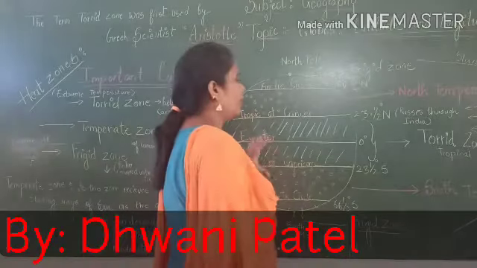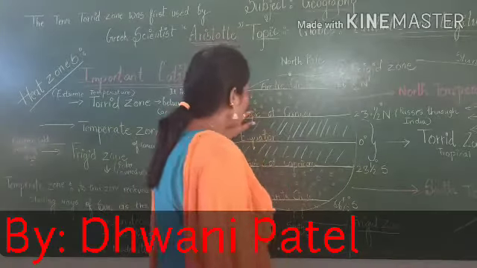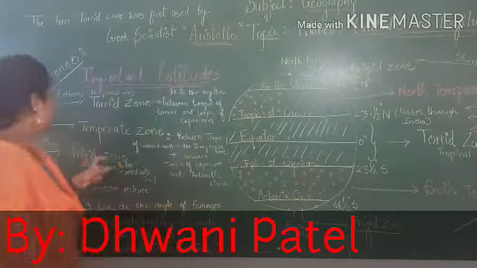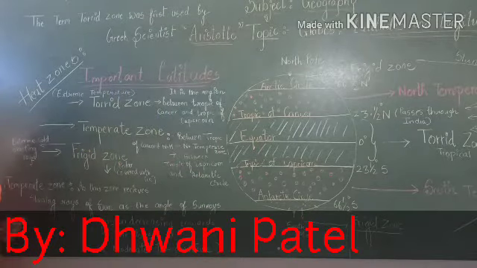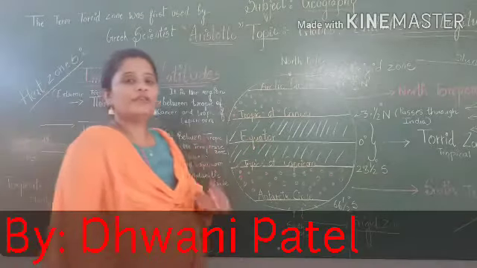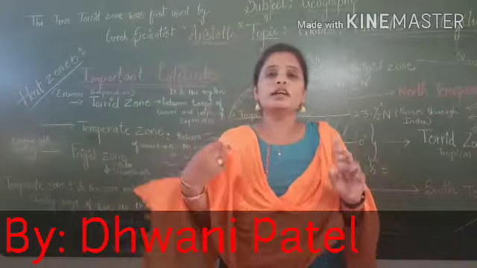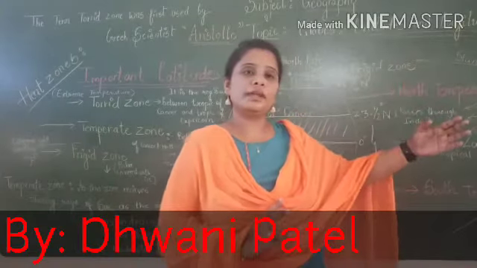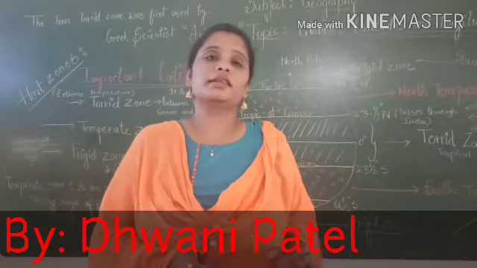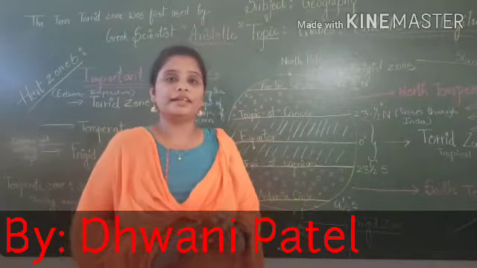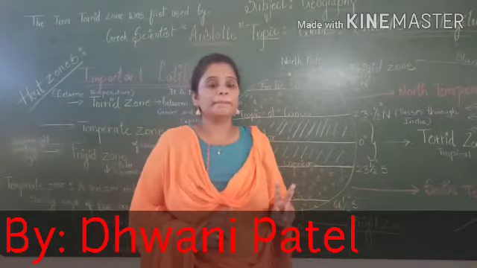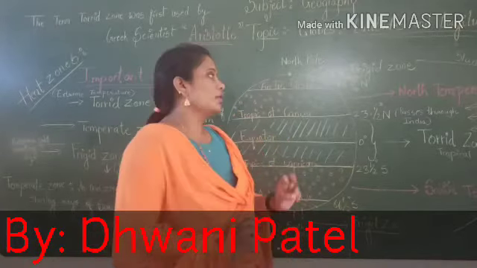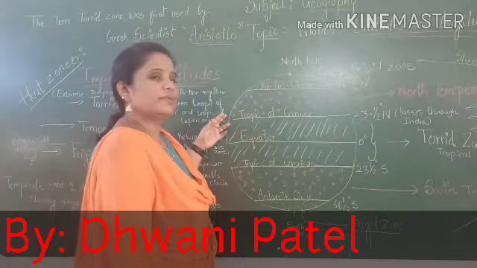Then we have another zone with the pink color dots. If you see, that is your temperate zone. Now where is the temperate zone? Before we understand it, there are two temperate zones, one in the northern hemisphere and one in the southern. So the temperate zone is divided into two parts, northern temperate zone and southern temperate zone. If you look at the diagram, it is very simple.